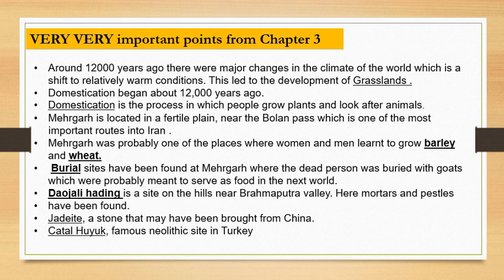Then the chapter tells you about Mehrgarh, which we had just spoken about. It is an important site, as I had told you. Let us discuss a few points. Mehrgarh is located in a fertile plain near the Bolan Pass. The location of Bolan Pass can be asked, so just remember this, because they might ask you. Though all the passes are important for your exam, remember these because they ask you to arrange these passes from west to east, sometimes east to west. Bolan Pass was an important route to Iran.